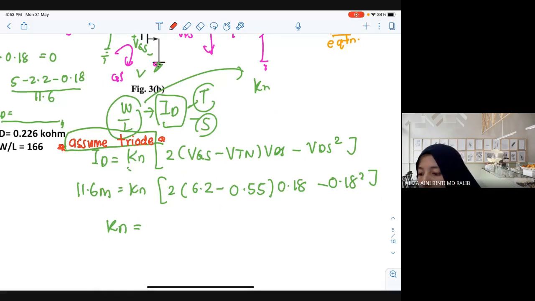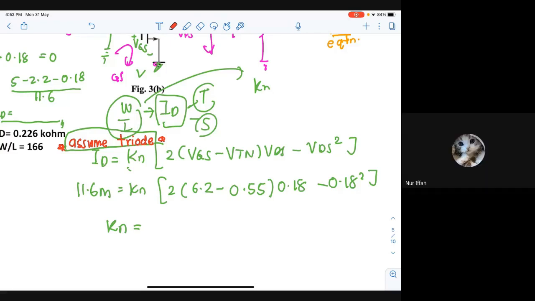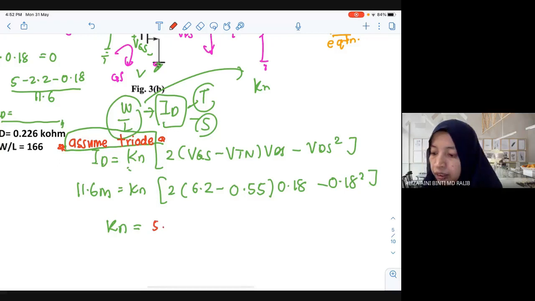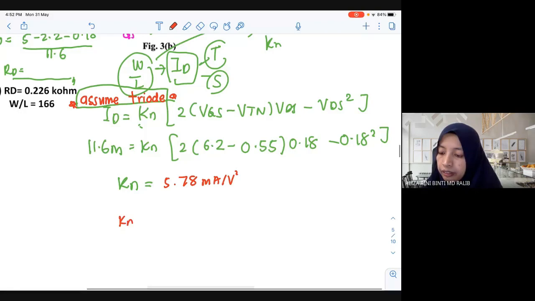Okay, so what is the value of Kn? Who has calculated? 5.78 milli. Yes, correct. 5.78 milliampere over V squared. Now Kn equals what?